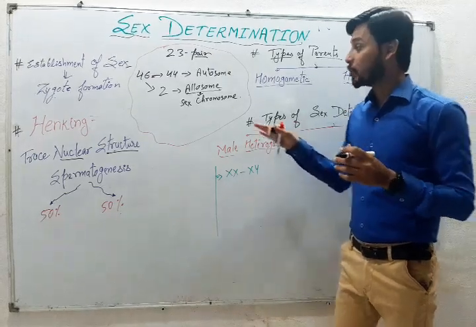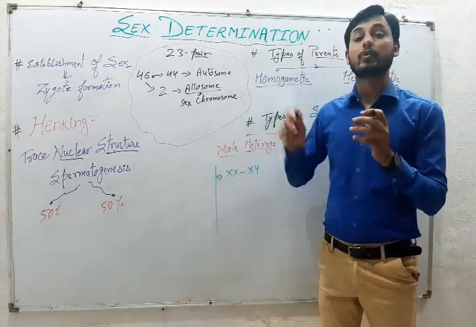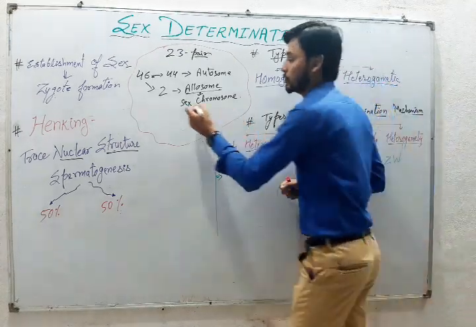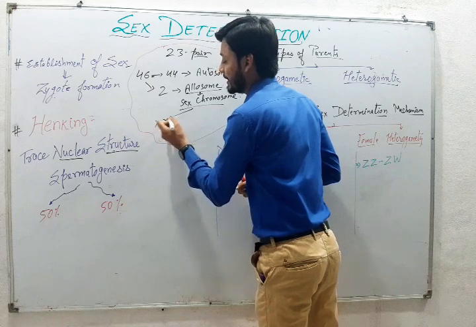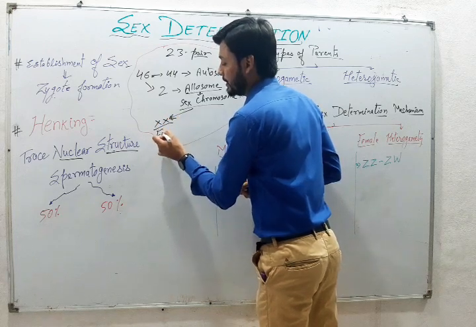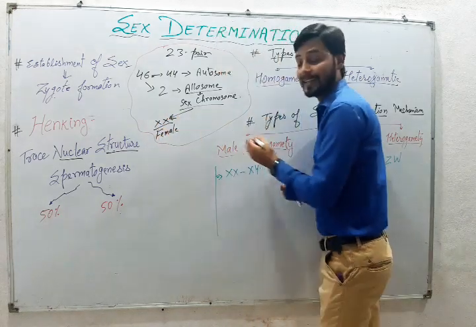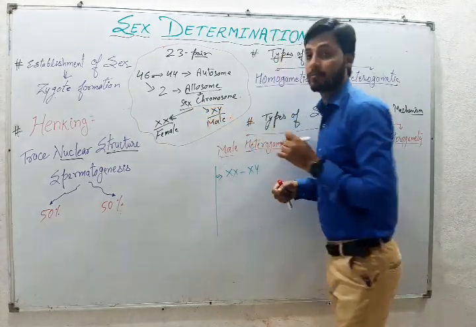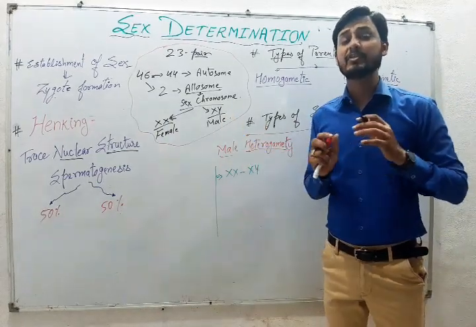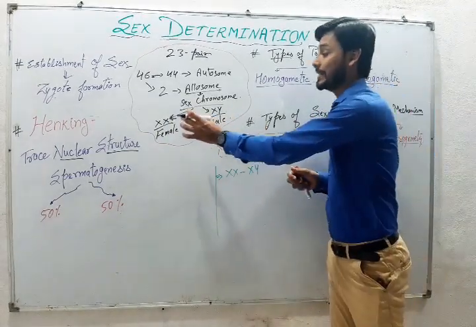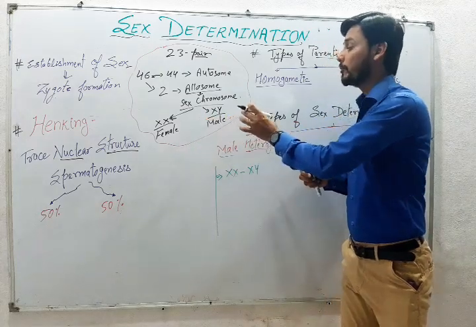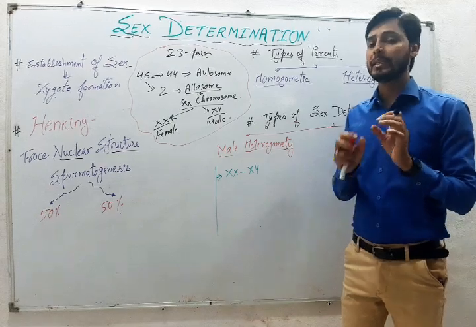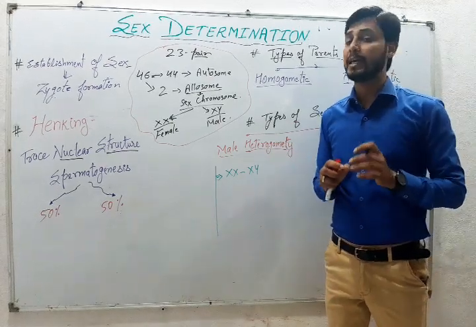Why do we call them sex chromosomes or allosomes? Because they are responsible for the determination of the sex of an individual. Therefore, they are the sex chromosomes. For example, it is XX in case of female, whereas it is XY in case of male. This is the very basic concept which we all know very well, that XX represents the female, whereas XY represents the male in general. There are exceptions, which use other alphabets for the elaboration.